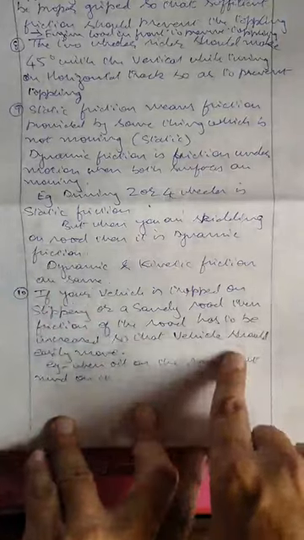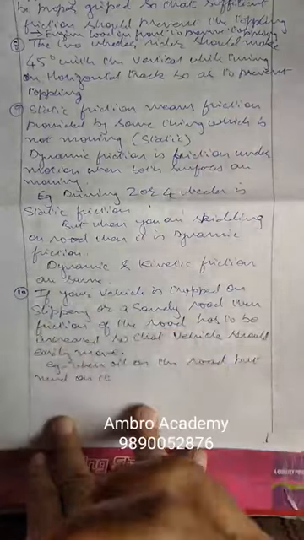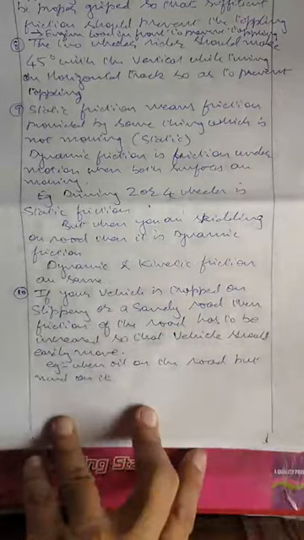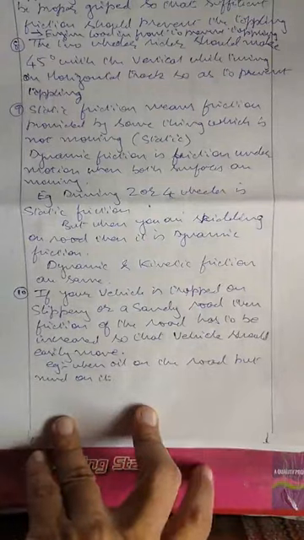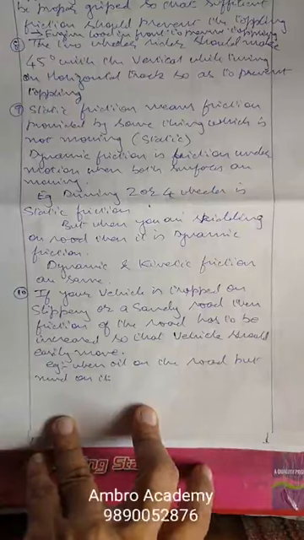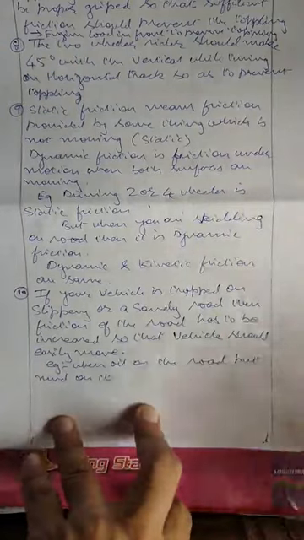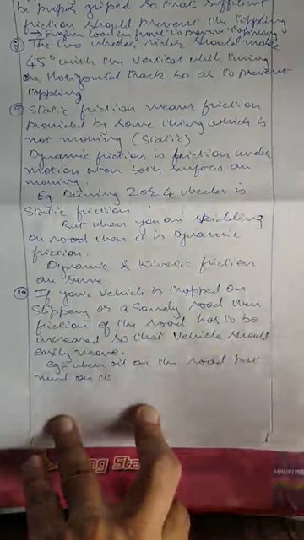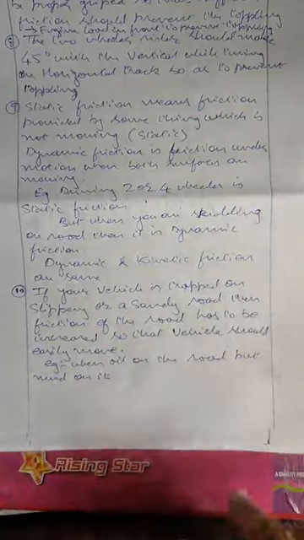If you are stuck in sandy soil, you should put a chain onto the tires so that the tires will have a lot of grip because of the chain and you can move on it. Or if you are driving on land where there is snowfall and ice, on the ice there is no friction, so you may have seen the tanks. What are tanks made up of? They are made up of chains. These chains provide the grip to the tank and the tank can move easily on the road. So these are the few things which I have given you.